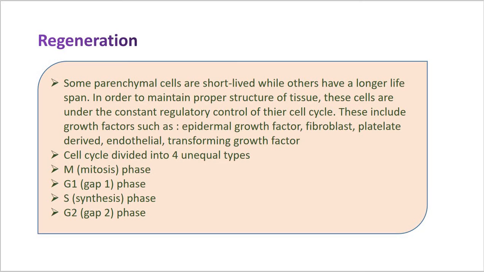Now here again we can see the cell cycle. As we know, the cell cycle is divided into four unequal phases: the mitosis phase M, then G1, the gap 1 phase, then the synthesis phase, and G2, the gap 2 phase.